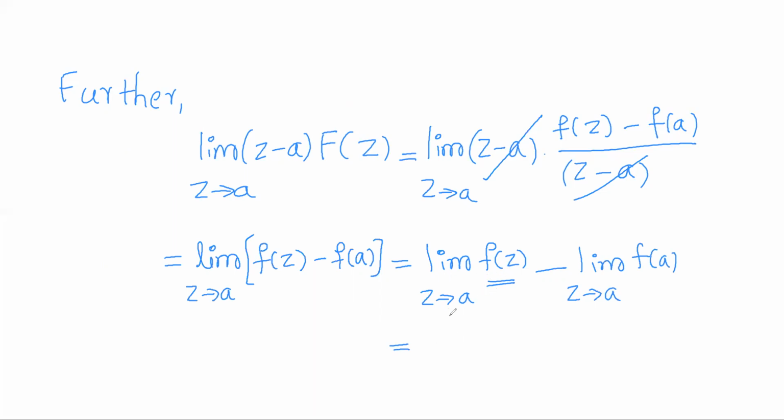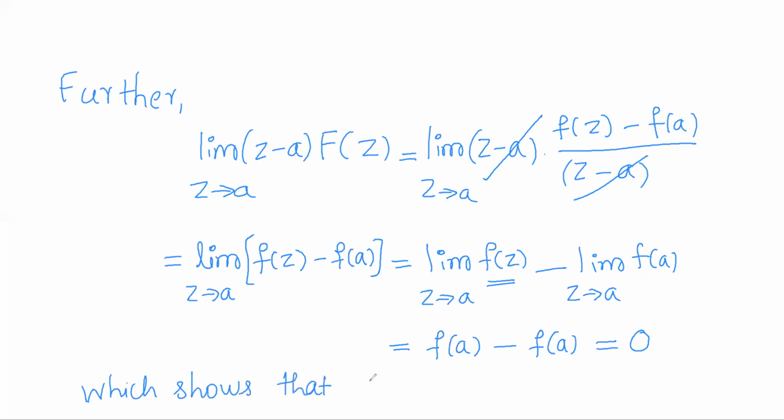So the limit of f(z) as z tends to a is f(a) minus, so the limit of f(a) is there. f(a) is a constant value, so the limit of the constant is itself, which is once again f(a). So the difference will be 0, which shows that z equal to a is a removable singularity of capital F(z).